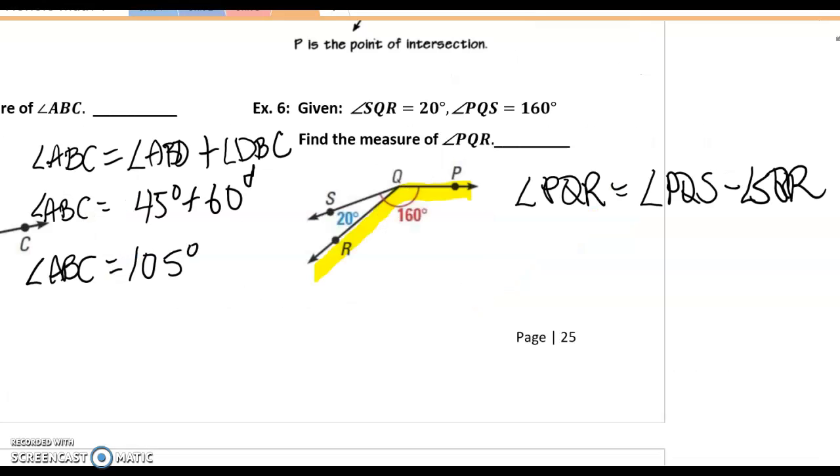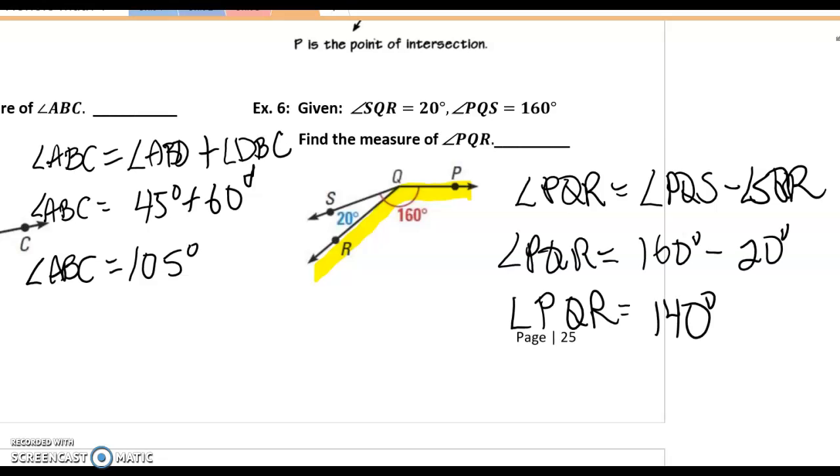Since angle PQR is smaller than angle PQS, we are going to be looking to do angle subtraction. So we're setting it up as angle PQR is equal to angle PQS minus angle SQR.